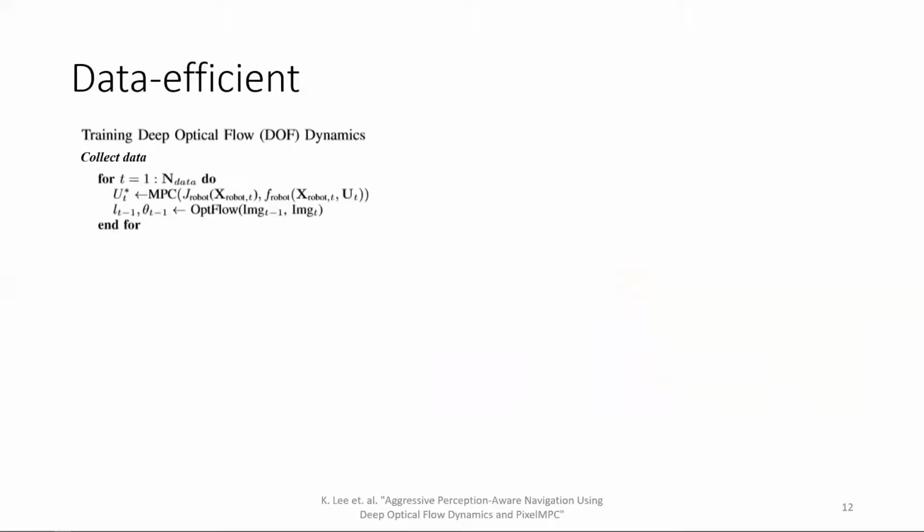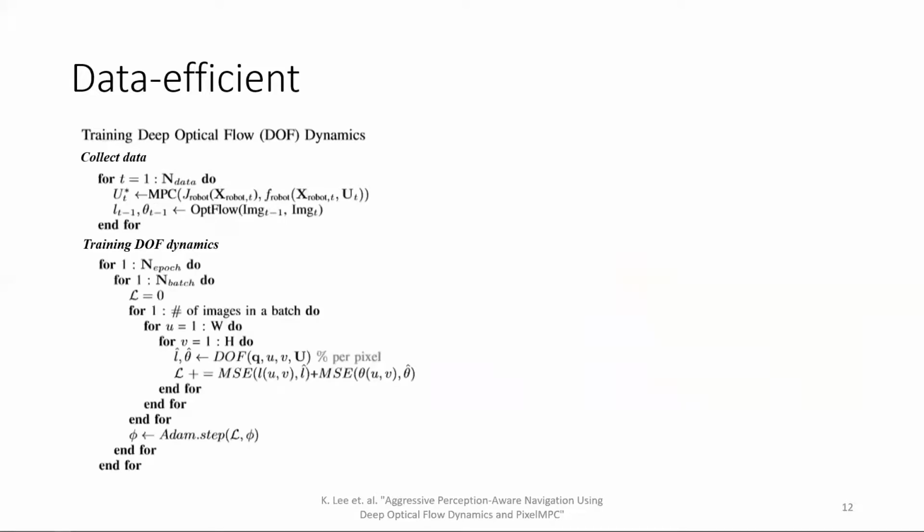We first collect training data by running MPC and storing the image pair, optimal control action, and the corresponding optical flow, which will be used as a target. As we see in the training phase, we train the model for each pixel in each image, so this is why our method is data efficient.